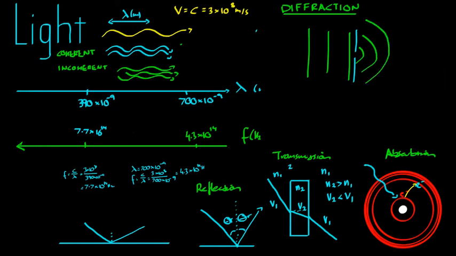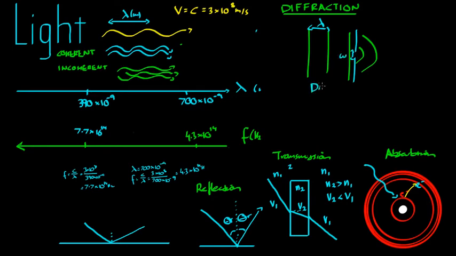So although light does travel in straight lines in a vacuum, we've seen it doesn't travel in straight lines where it's being transmitted. It can reflect. And here we're finding that light effectively can bend around corners there. Of course, diffraction only happens if you have a certain wavelength here that is greater than the width there.